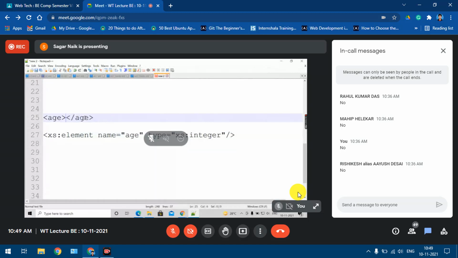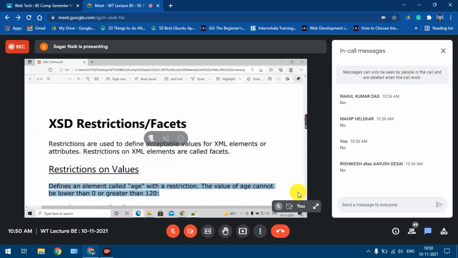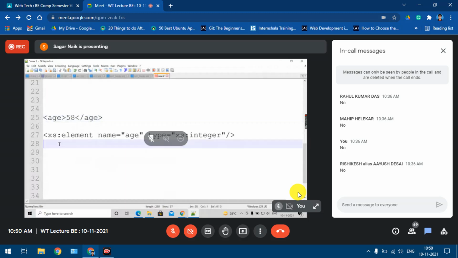If I take the same example, element name equal to age, type equal to xs:integer, where the age element is my XML element and I am defining it in my schema. Now, if I take 58 as a value, will it validate? Yes, it will validate. Even if I put 0, it will validate. Even if I put 200, it will validate. Even if I put 2000, still it is valid, because it is of type integer.